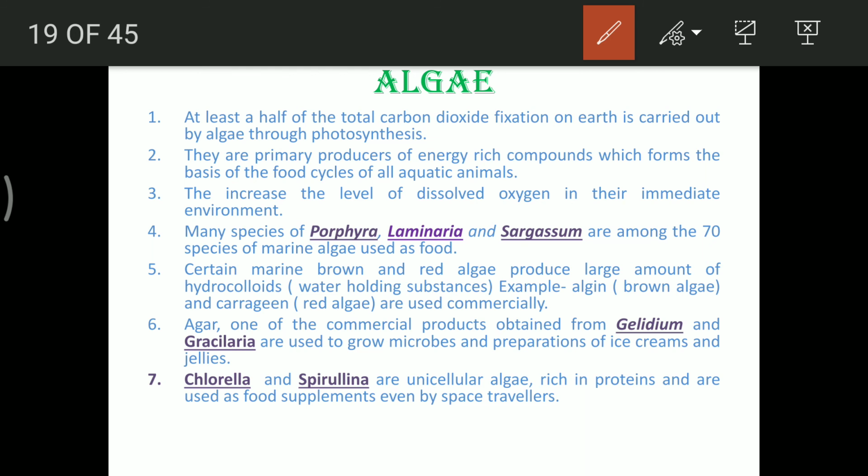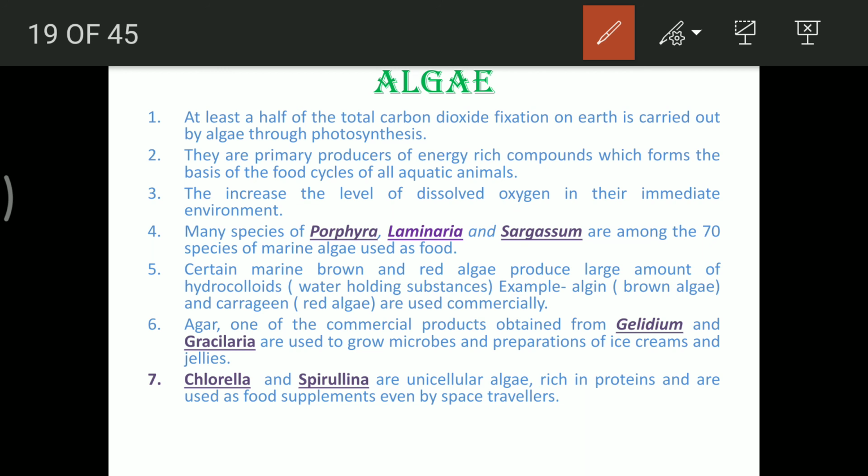Various species like Porphyra, Laminaria, and Sargassum are consumed as food, as salad, whereas certain marine brown and red alga produce hydrocolloids, water holding substances like algin and carrageenan, which are used commercially.